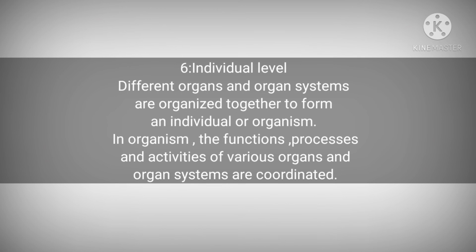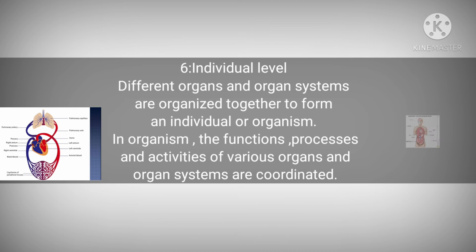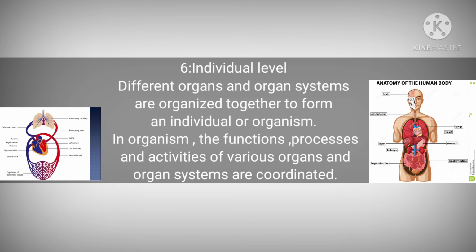Individual level. Different organs and organ systems are organized together to form an individual. And the organs and organ systems are coordinated to perform the functions, processes, and activities of that organism.